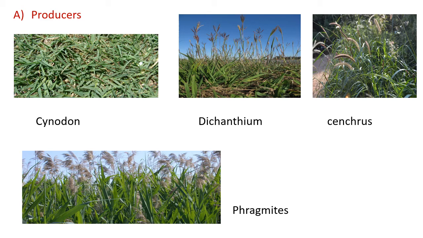These are Cynodon, Dichanthium, Sorghum and Phragmites. These are some producers found along with the crop.